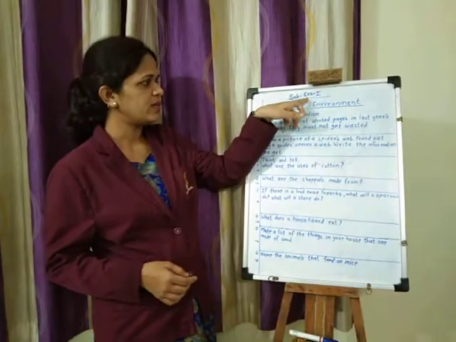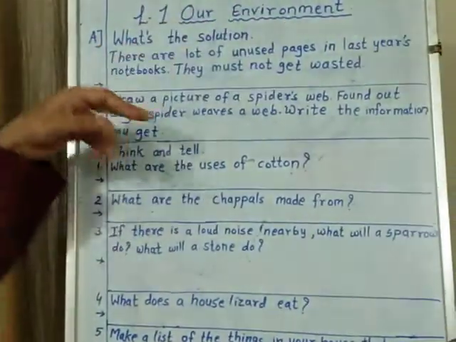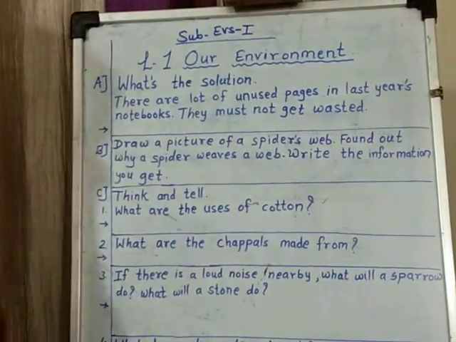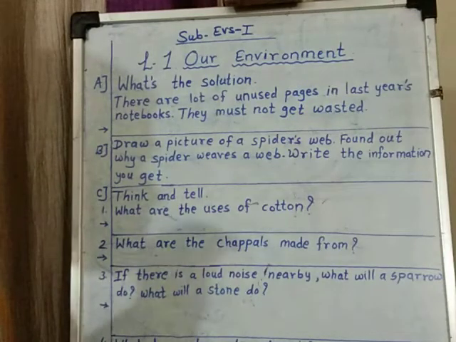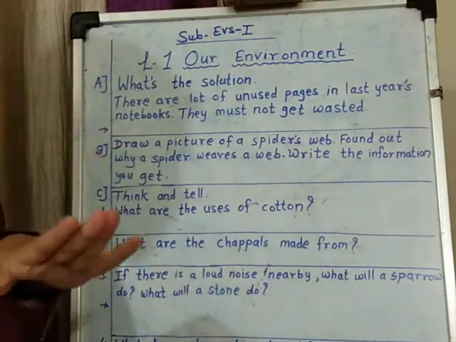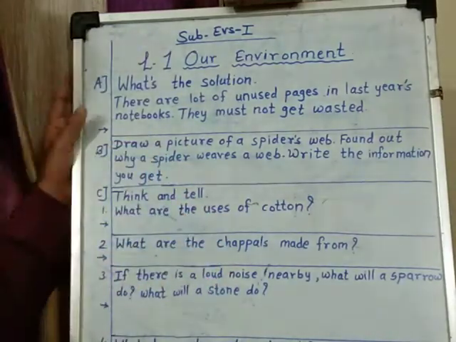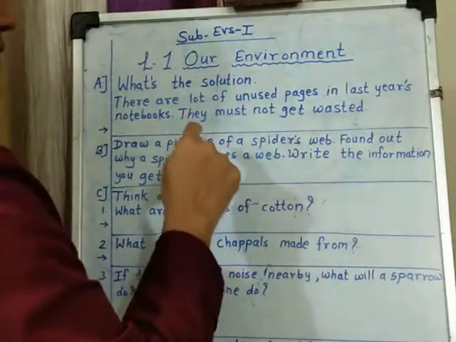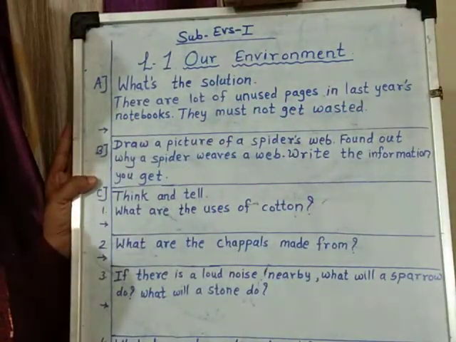So EVS 1 subject, lesson number 1, our environment. What's the solution? You are going to suggest me the solution on it, which is related to your study and it is related to everyone. So there are a lot of unused pages in last year's notebook, isn't it?